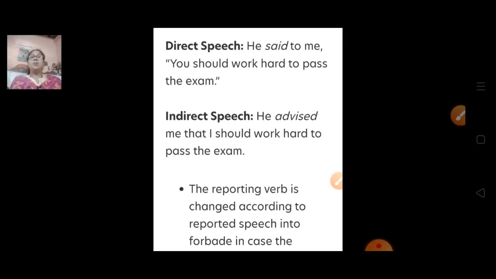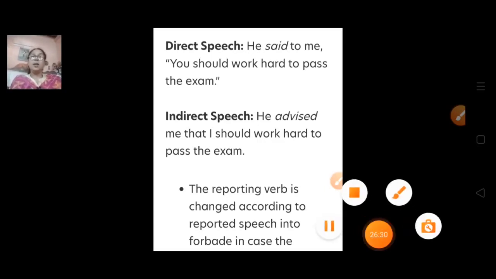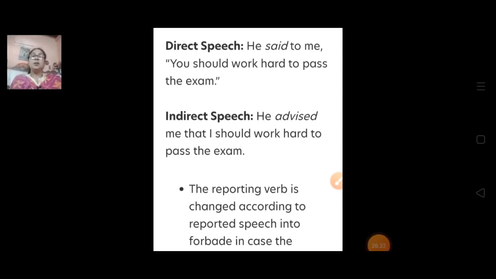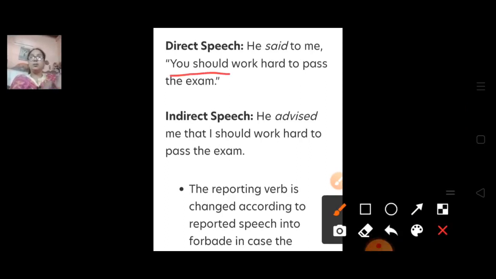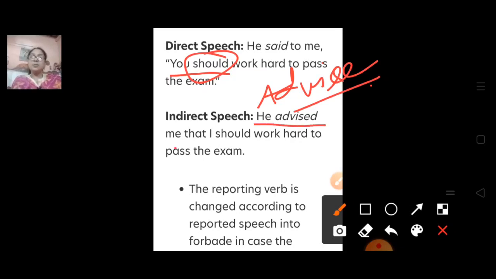He advised me that I should work hard to pass the exam, because here you can see "you should" is used, and "should" is always used for advice. So in indirect speech we write: he advised me that I should work hard to pass the exam. In place of "he said," we just convert it into "advised."